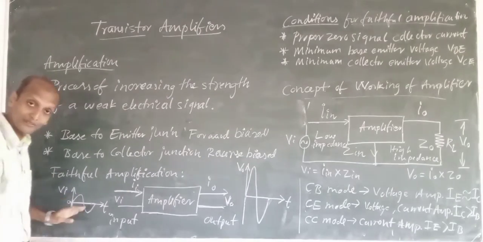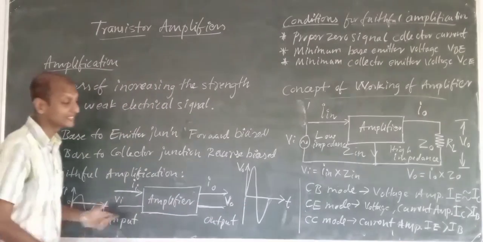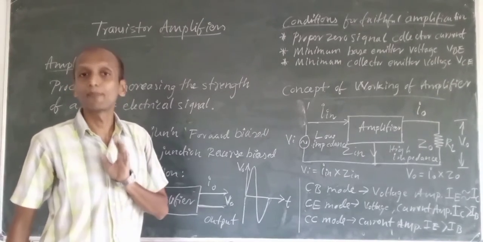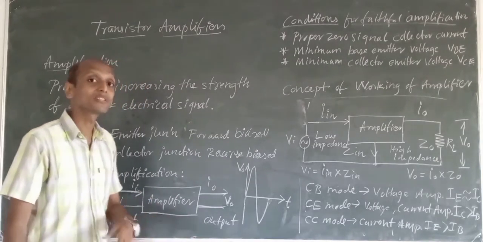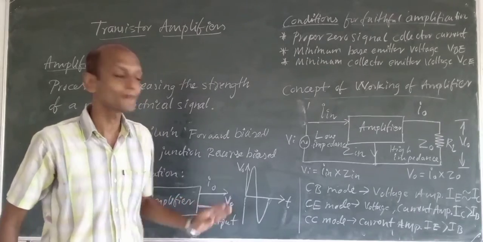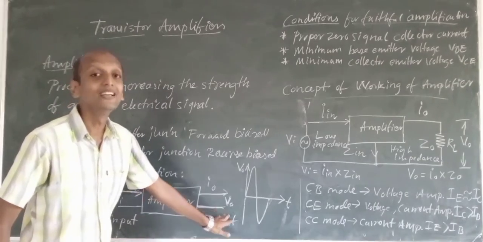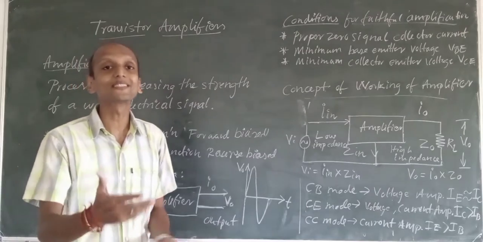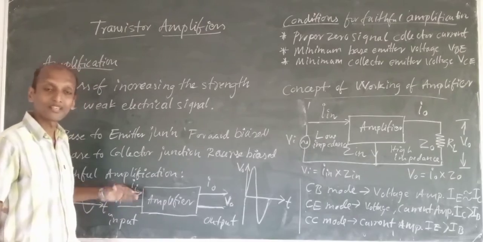Shape means what? Here I have given a sine wave, so only a sine wave will be there, and shape in the sense the frequency shouldn't change. Then we will call it an amplifier. So amplification happening means the shape or the frequency of the signal shouldn't alter. Faithful amplification means what? It is the process of increasing the strength of the weak signal to make it a strong signal without changing its shape. That is faithful amplification.